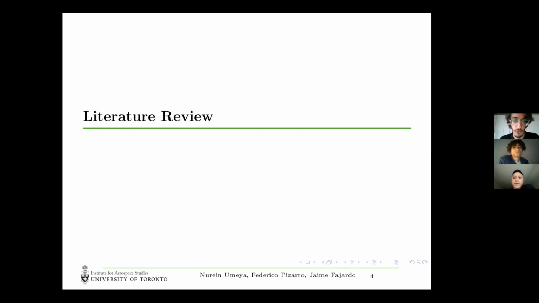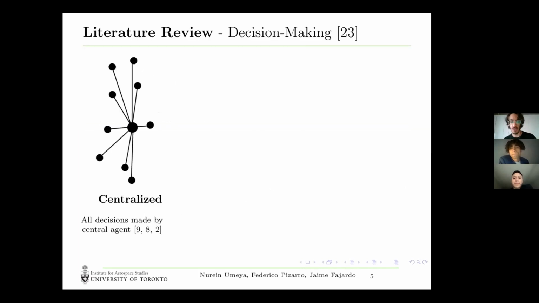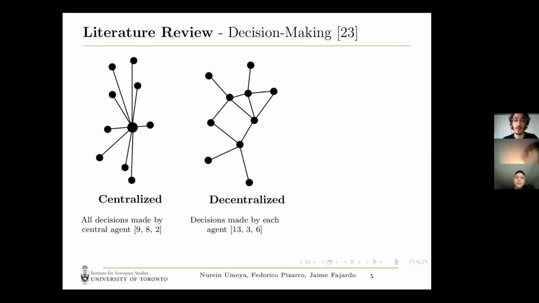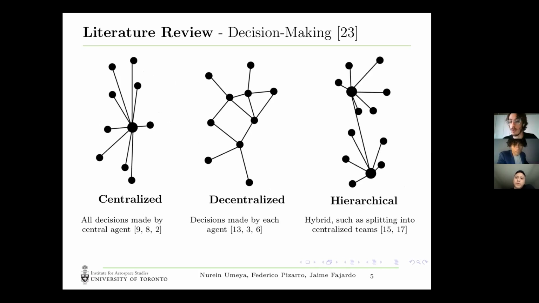We'll briefly cover the literature. When making decisions with teams, we can make decisions in a centralized manner, where one agent makes decisions for all of the other agents, or in a decentralized manner, where each agent makes decisions for itself. Centralized is more optimal, but decentralized is far more robust to issues such as communication failure. And of course, there are hybrid approaches between these two.